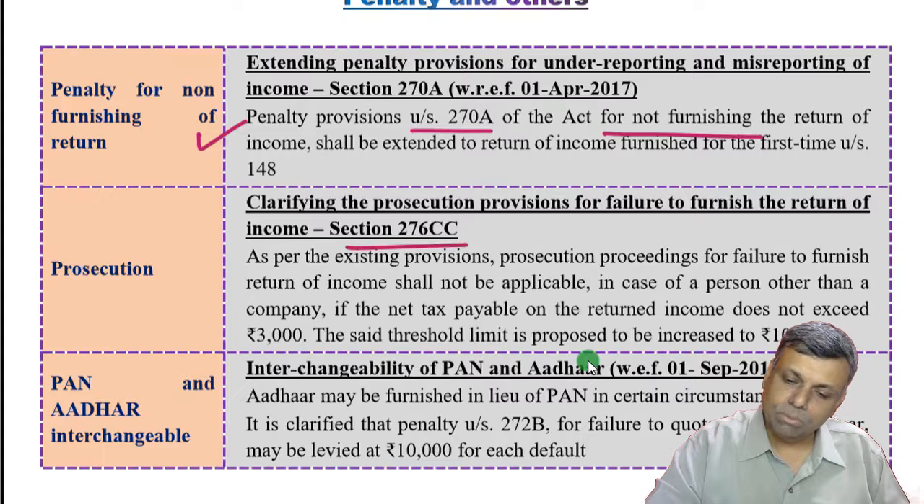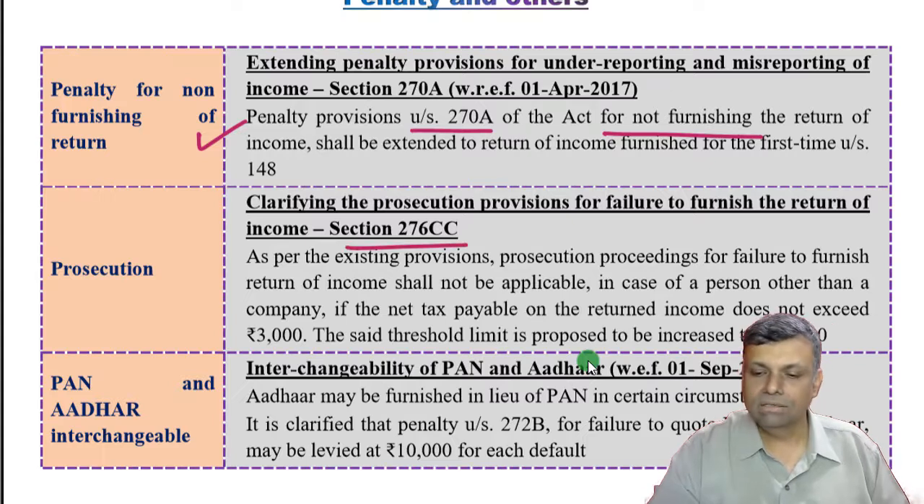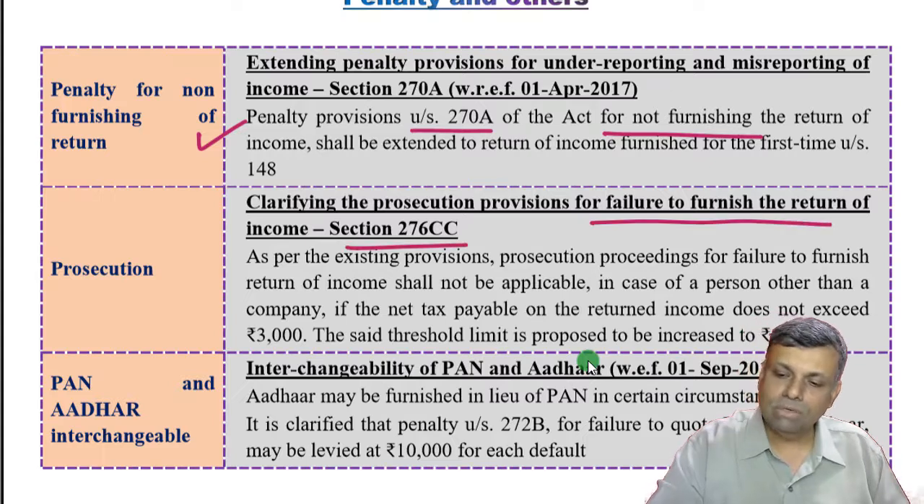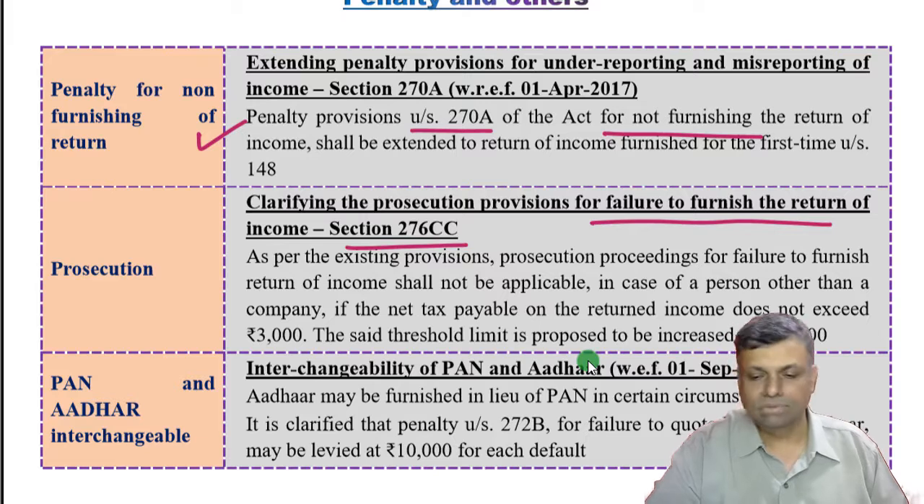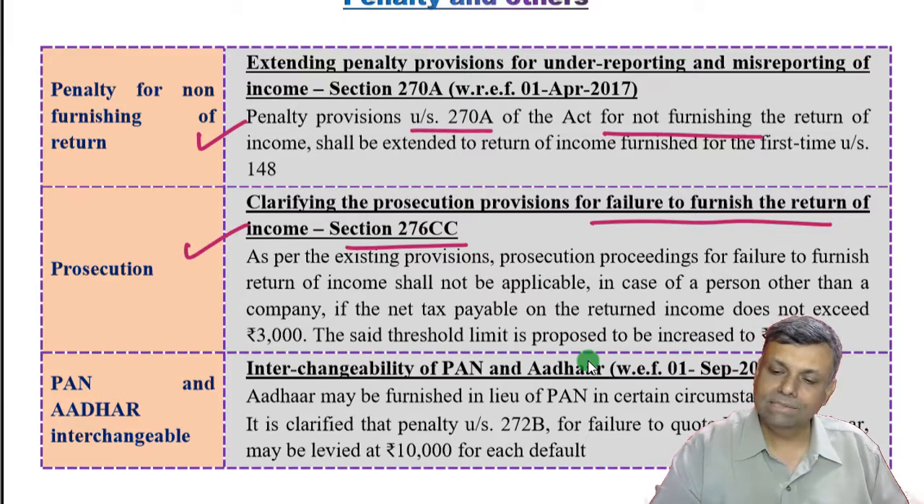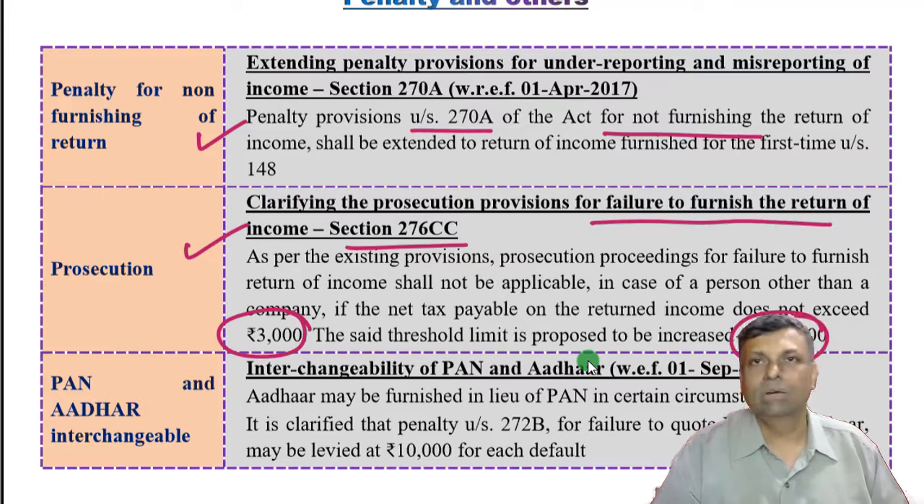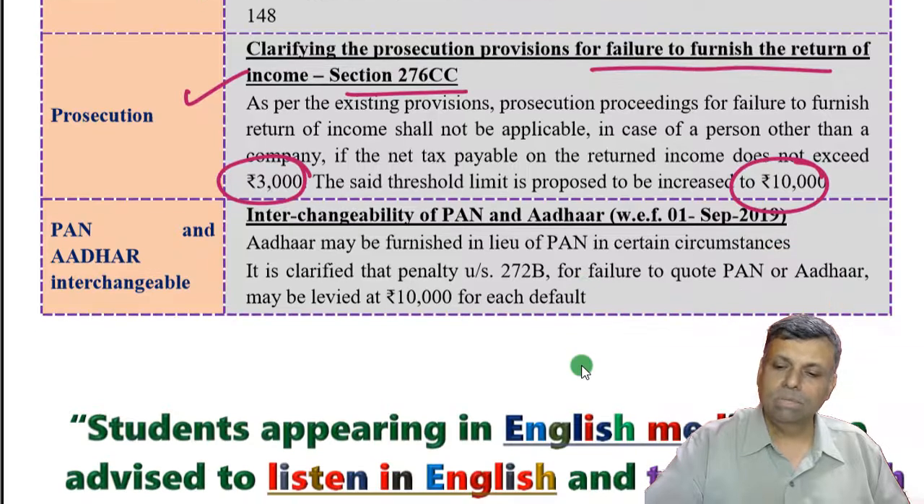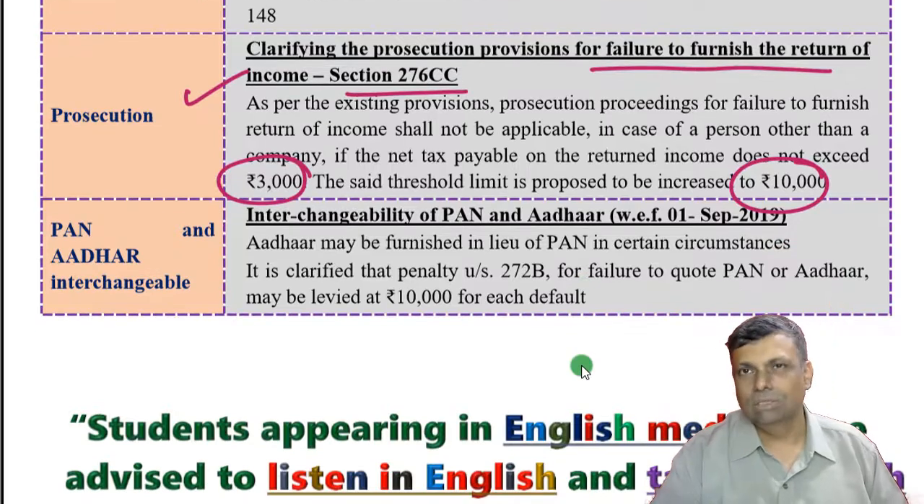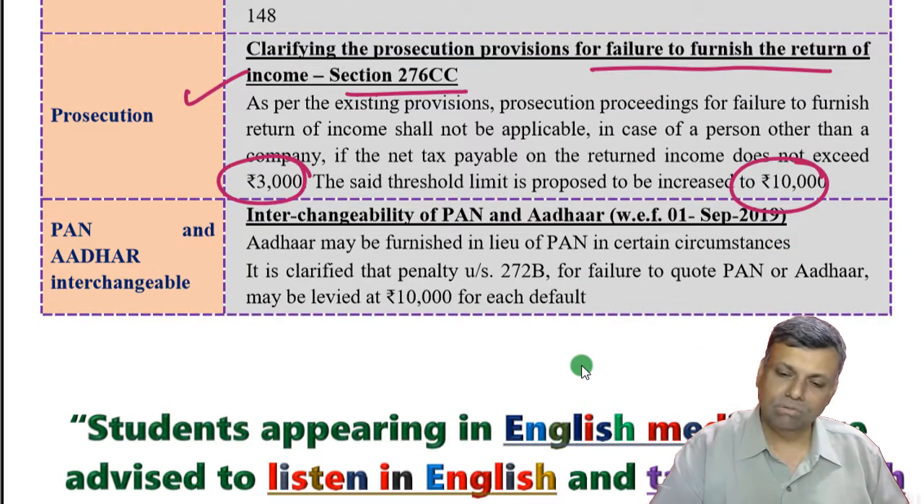Secondly, friends, there was a prosecution provision that if you fail to furnish the return of income, then you could be prosecuted. Where the tax evaded old limit was 3,000 rupees, but now the limit has been revised to 10,000 rupees. So the prosecution can be launched for non-filing of return, but only when there is a tax evasion. Now the limit has just undergone a modified change.